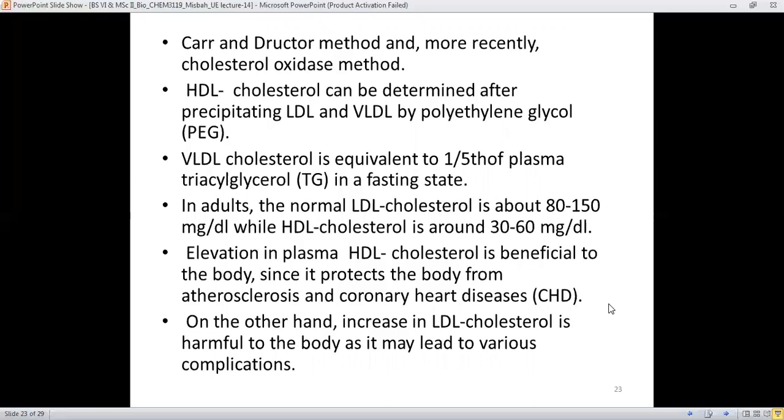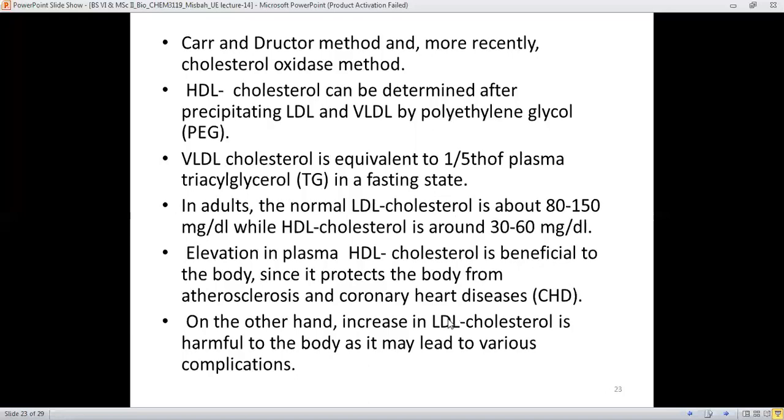Very low density lipoprotein cholesterol is equivalent to 1/5 of the plasma TG. It means it is 1/5 of the concentration of triacylglycerol, if the test is done in the fasting state.